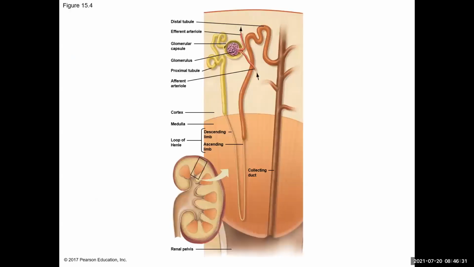So here we have an image of one nephron. We've zoomed in to the kidney, right? You have the medulla in this red area here. So that's the medulla. And then you have the cortex up here. And then this yellow tubule, the loop, the brown red tubule, and then the capillaries here are all part of the nephron. So they're all associated with the nephron.